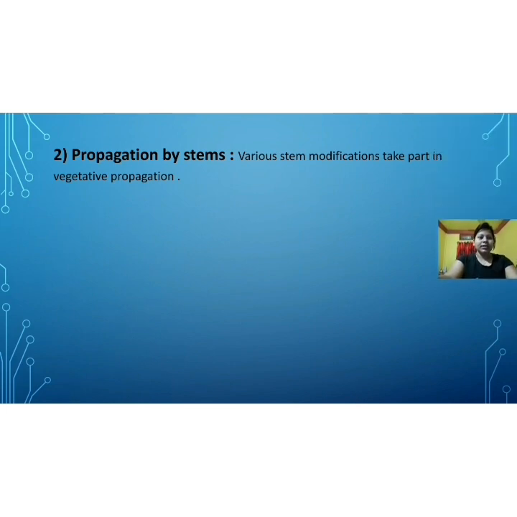Now let us see the second type of natural vegetative propagation, which is propagation by stem. Here we will discuss how stems participate in vegetative propagation. Various stem modifications are seen in vegetative propagation.